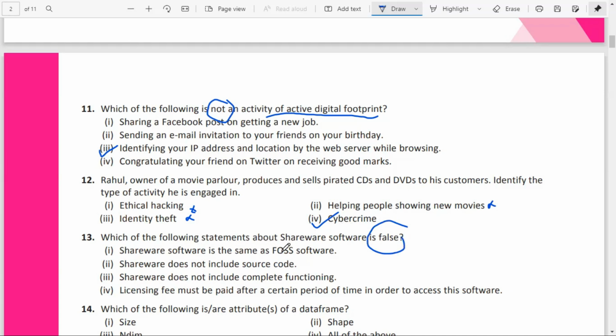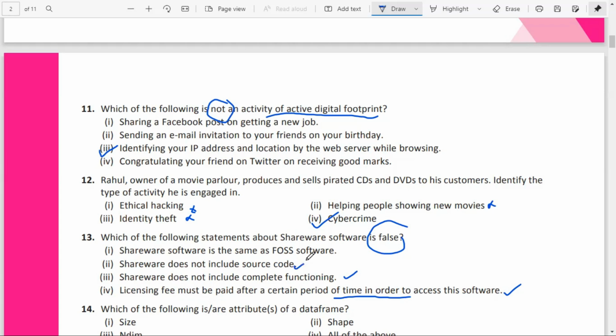Shareware software is the same as FOSS. It does not include source code. Shareware does not include complete functioning. A licensing fee must be paid after a certain period of time in order to access this software. So we know this is correct: for shareware, we have to pay the licensing fee after a trial period. It will not include the complete functioning. Once you purchase the software, only then will we have the complete functioning.